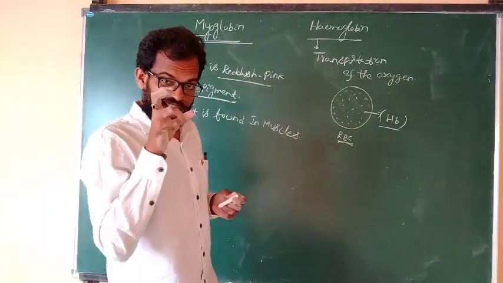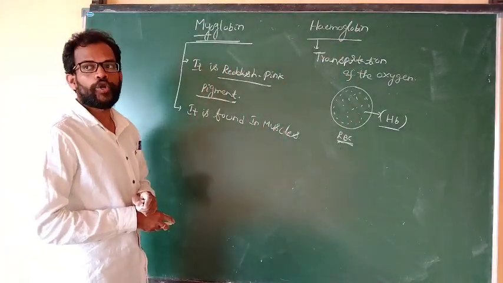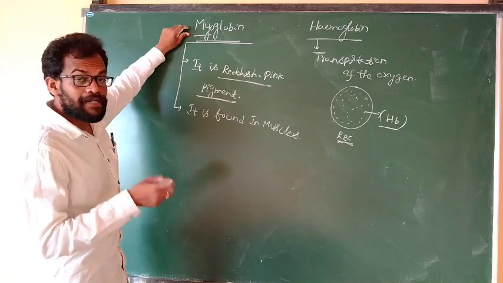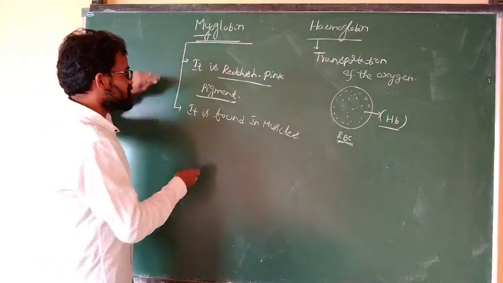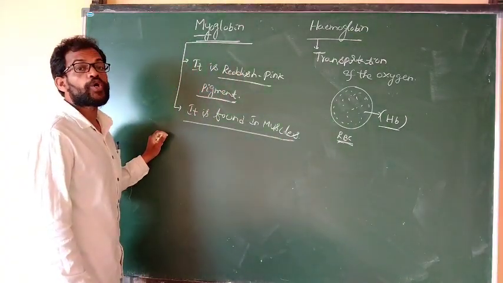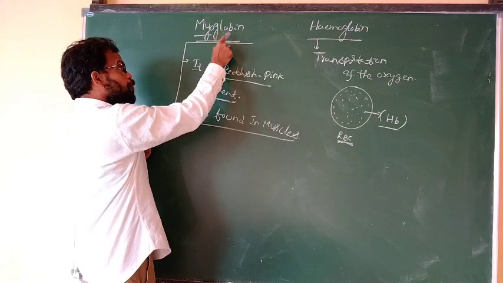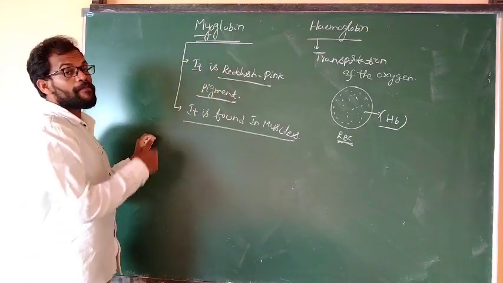The muscles contain one important pigment, one important protein present inside the muscle. It is known as myoglobin. Globin means protein. The protein present in the muscle is known as myoglobin.